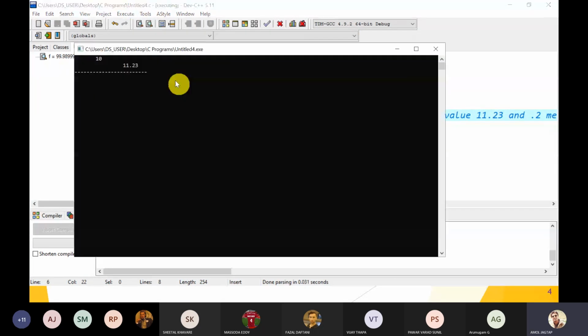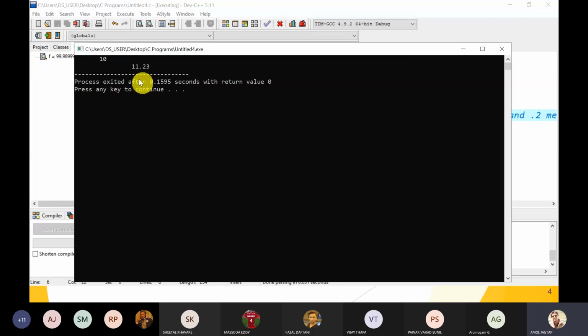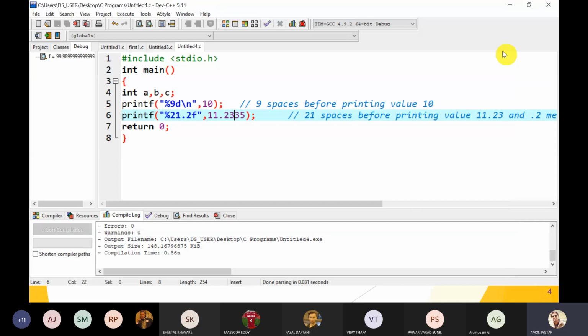Compile and run. Every time you want to make changes to the code, you have to compile it again. 11.23. These are the spaces, the number of spaces before we print this value. Understood the meaning of percentage 9d, percentage 21.2f like this? Yes, guys.